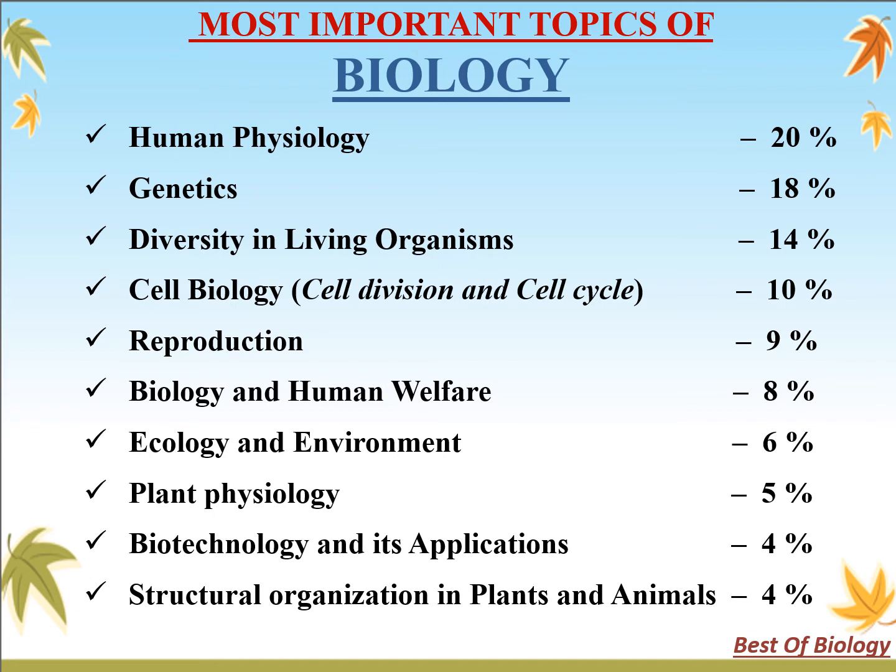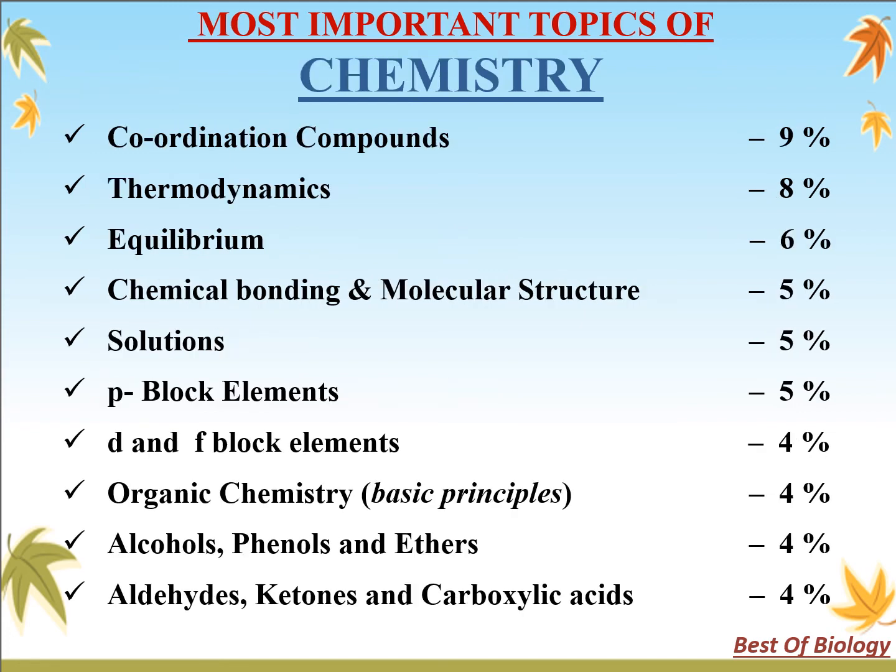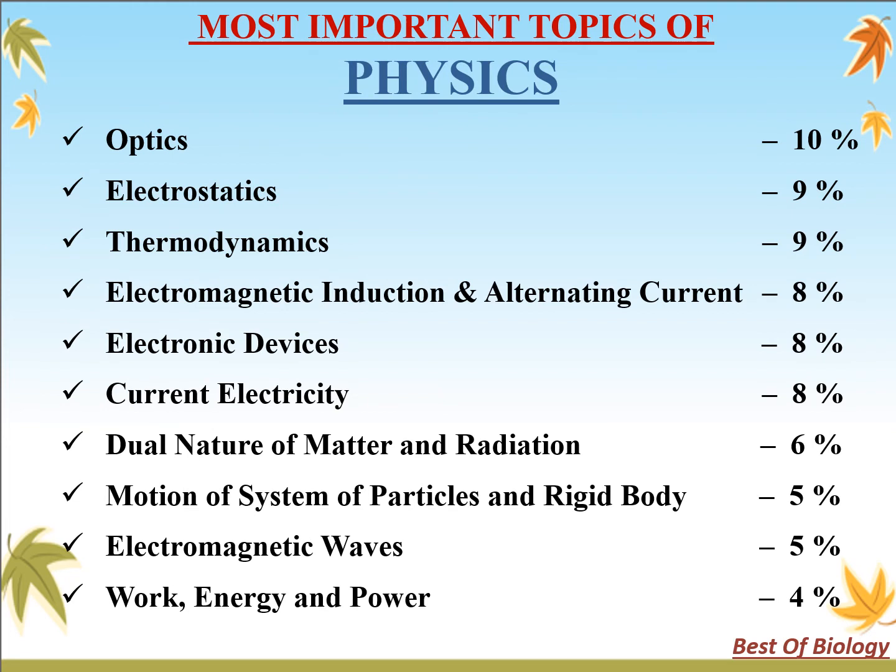Here you can see a list of most important chapters of biology with their approximate weightage according to previous year exam. Take a screenshot to follow it as it is. Next is the most important topics of chemistry with their approximate weightage according to previous year NEET papers. Finally, the most important topics of physics with their approximate percentage.